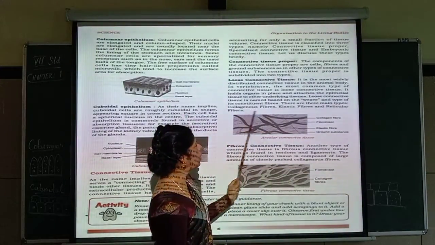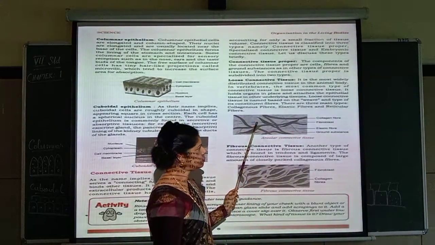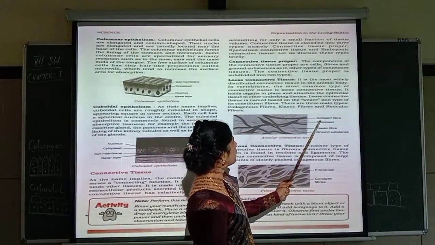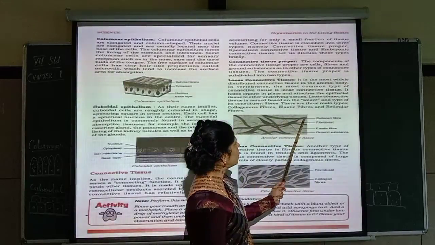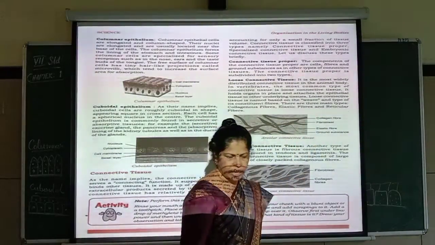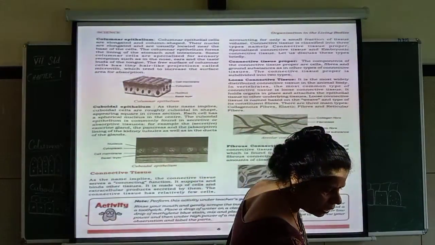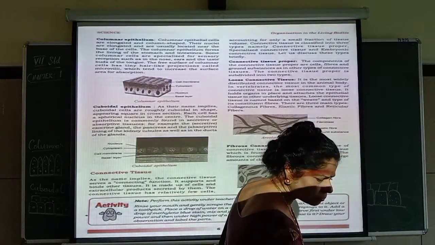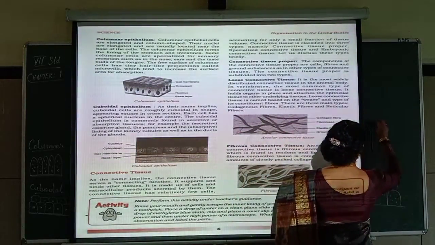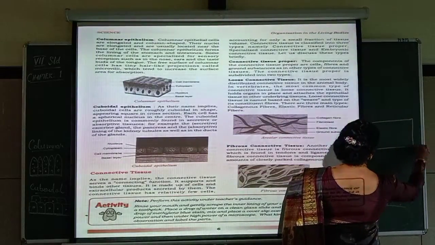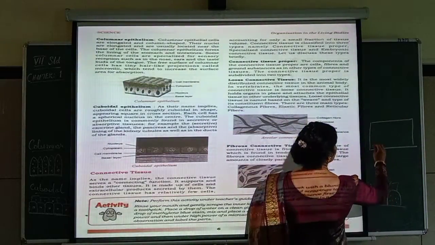Now this is areolar connective tissue. Collagen fiber. Can you see here? This thick one. This is called collagen fiber. And then you can see, so what happens? It will be like this.